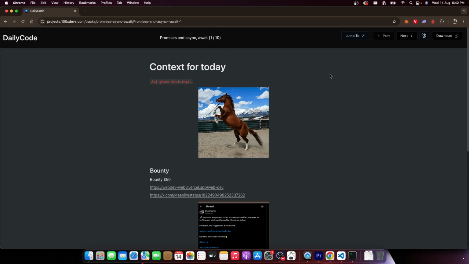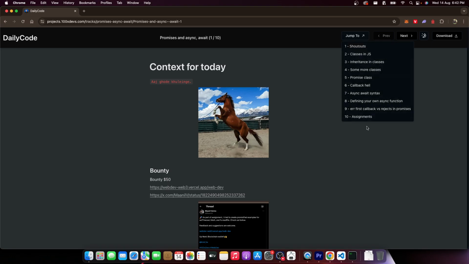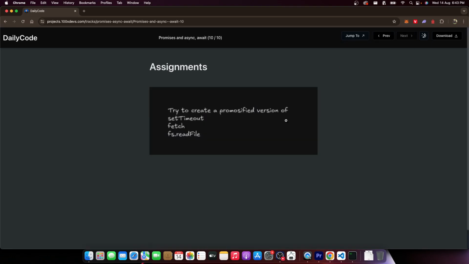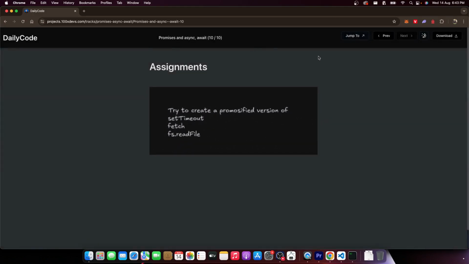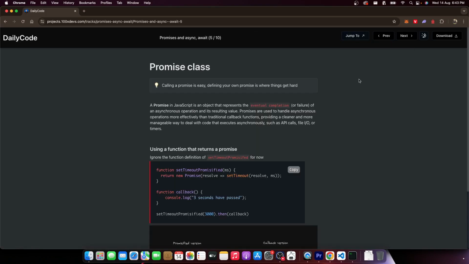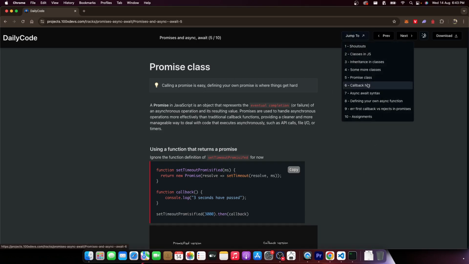The things that you did not understand, thankfully, we don't have to focus on them for a while, unless, of course, you're targeting these assignments. If you want to create promisified versions of setTimeout or readFile, that is hard. Using them is much easier. So let's focus on using them in the syntax that we had learned, and then some other syntaxes. Specifically, we'll understand the async await syntax now.